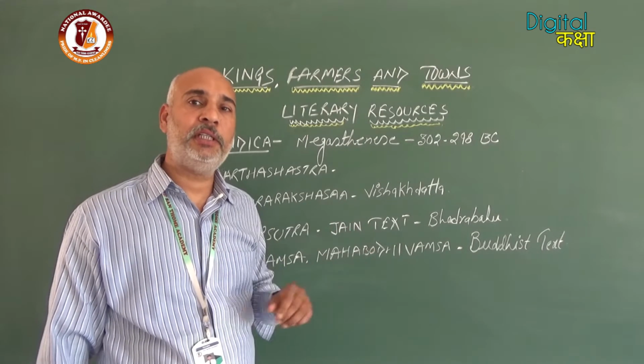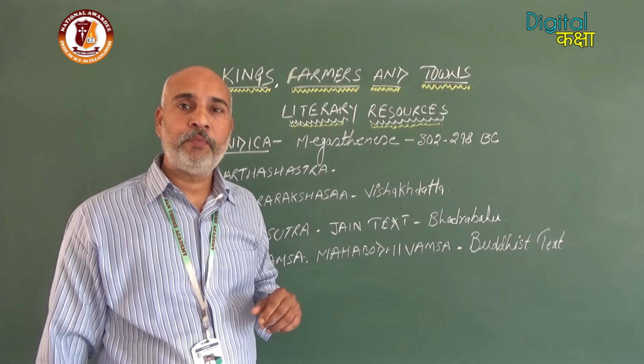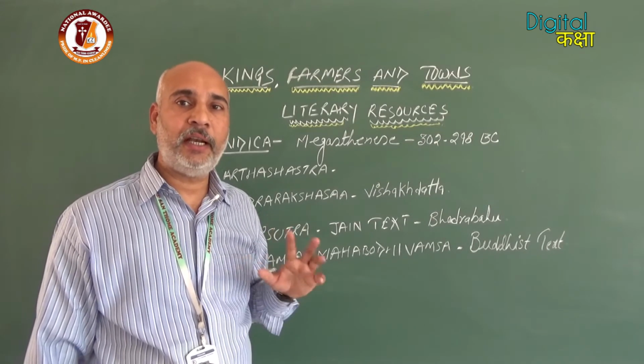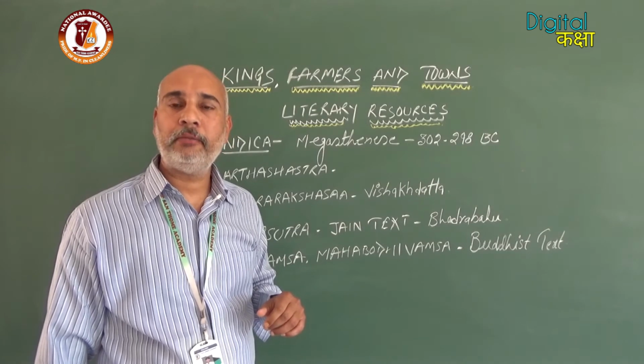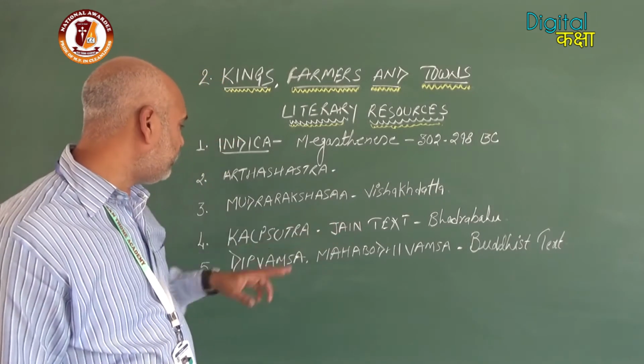That information is mentioned in this book, Mudrarakshasa, which is basically a drama written by Vishakhadatta.